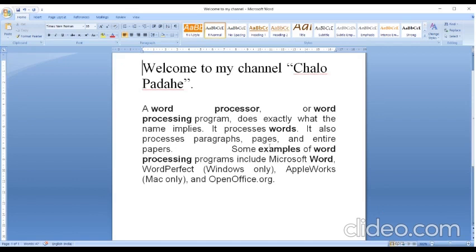Today I am going to discuss with you class 9th IT 402. The chapter is word processor. Today we are going to discuss that chapter.